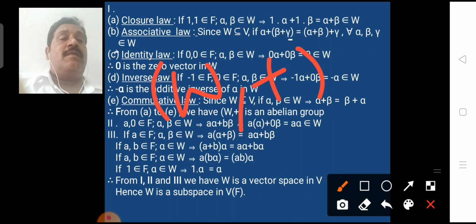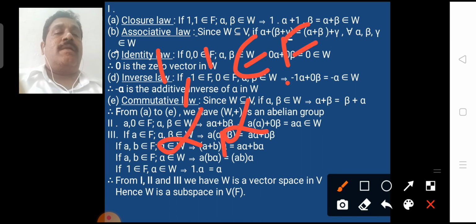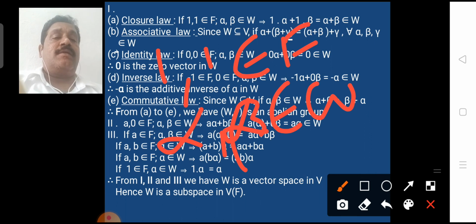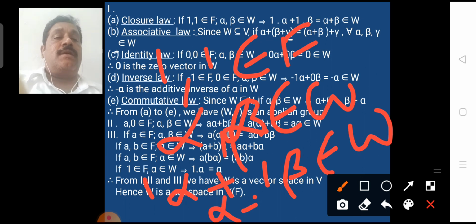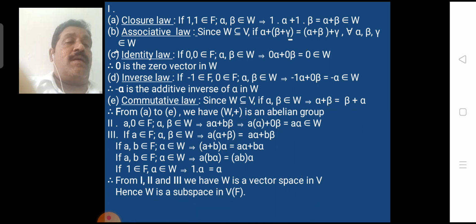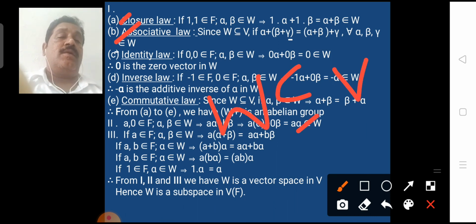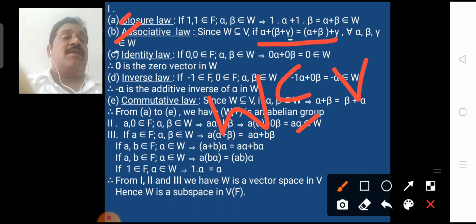For that, the closure property: 1 belongs to F and alpha, beta belongs to W. So in the given condition, 1 alpha + 1 beta belongs to W, that is alpha + beta belongs to W. This is closure law. And the second one is associative law. Since W is a subset of V, we get the associative property, (alpha + beta) + gamma = alpha + (beta + gamma).